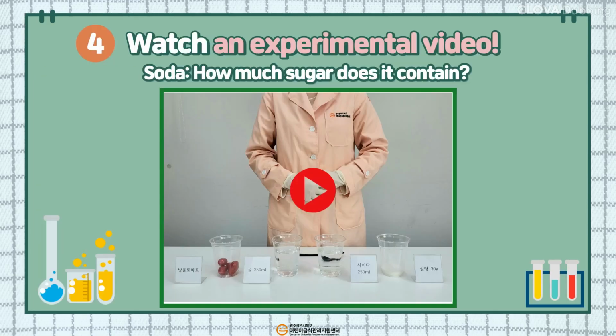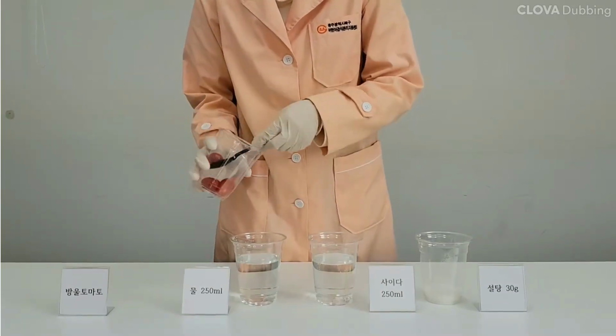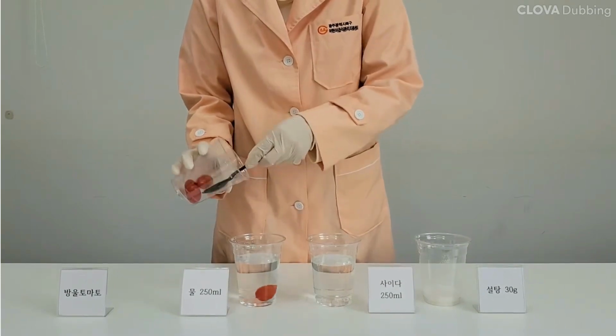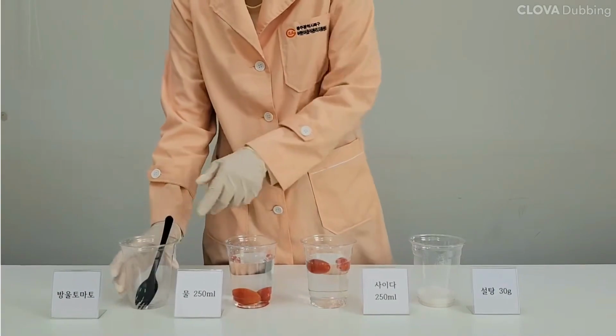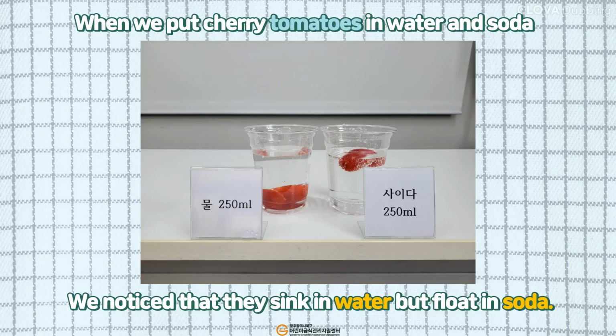Now it's time to conduct an experiment to find out how much sugar is in soda. When we tried putting cherry tomatoes in water and soda, we noticed that the tomatoes sank in water but floated in the soda. Now, let's find out how much sugar needs to be dissolved in water for cherry tomatoes to float like they do in soda through the next video.